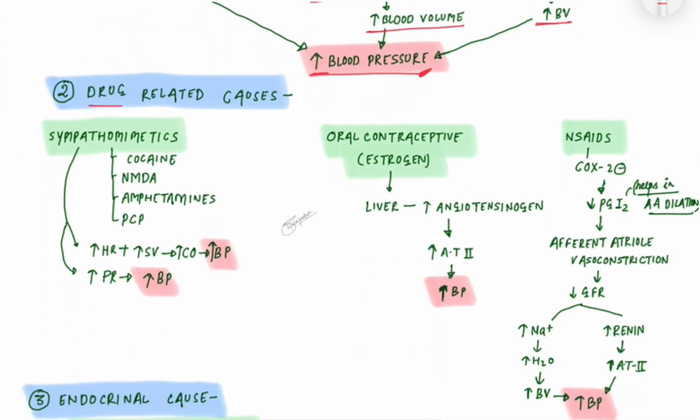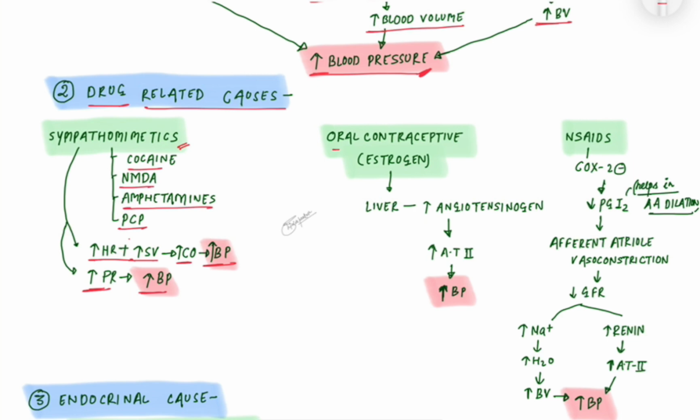Second is drug related causes. Sympathomimetics like cocaine, MDMA, amphetamines, and PCP increase the heart rate and stroke volume, which increases the cardiac output and the blood pressure. The second mechanism is increased peripheral resistance, which increases the blood pressure.